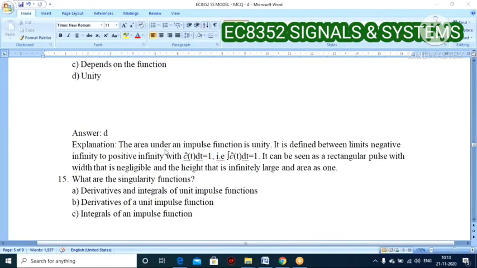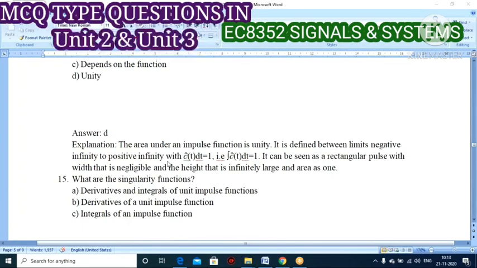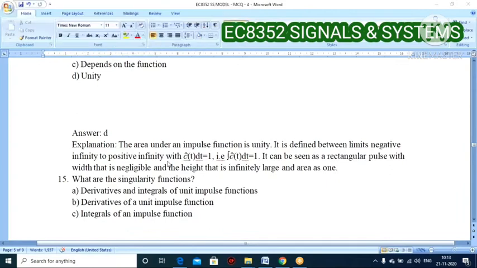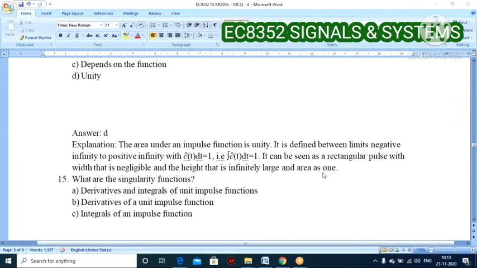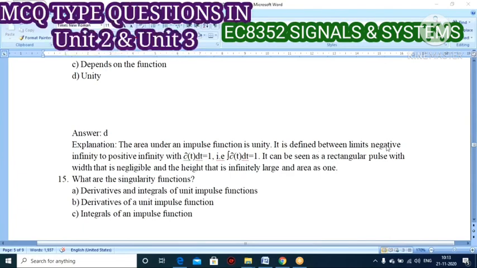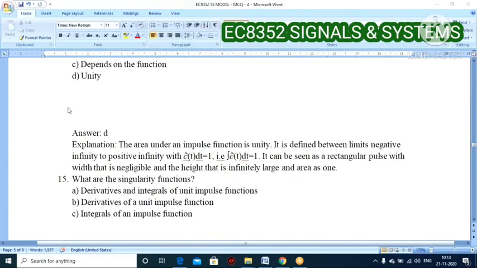There is no pulse width for the impulse function, so there is no area to find out as such, because there is no pulse waveform. The signal is found only at n equal to 0 or t equal to 0. The amplitude level tends to infinity. It is defined between the limits negative infinity to positive infinity. So the area is 1 only.